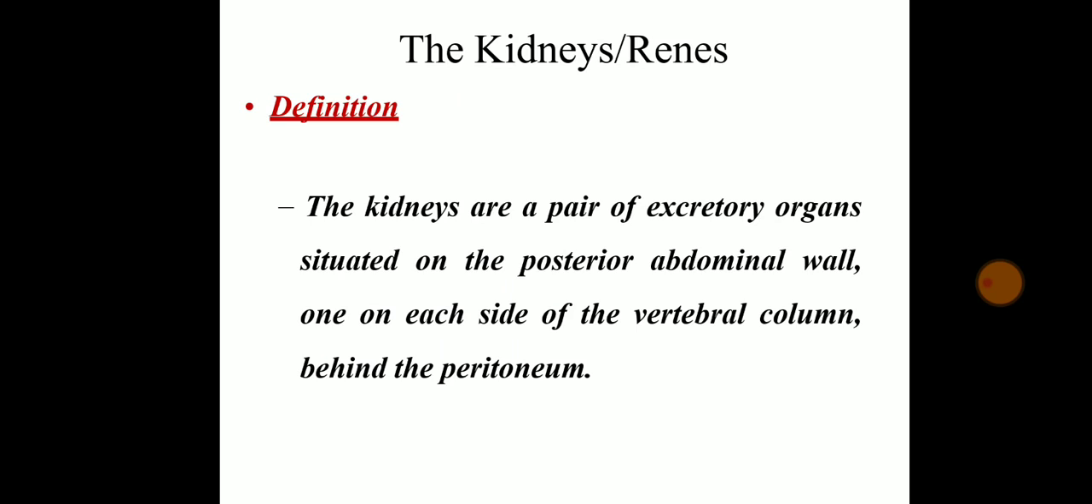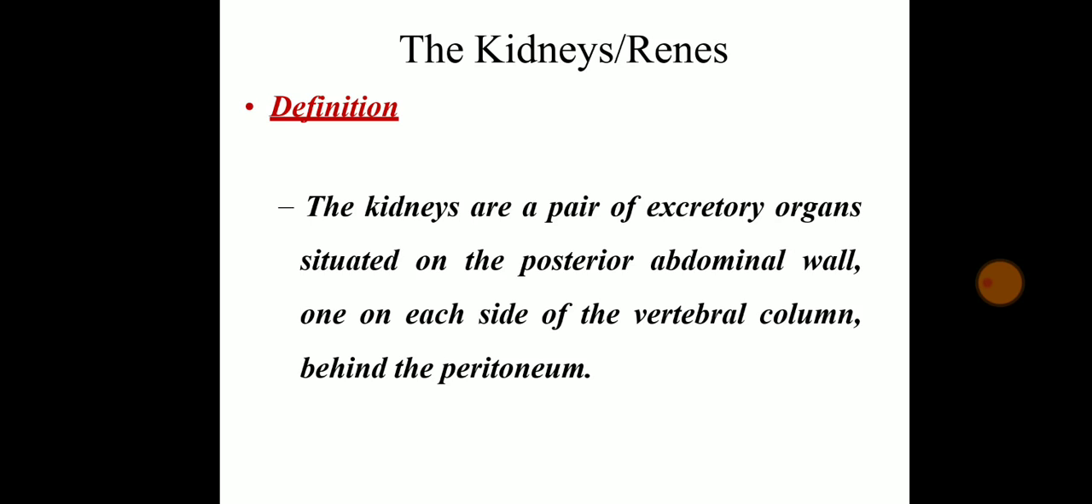So what is kidney? The kidneys are a pair of excretory organs situated on the posterior abdominal wall on each side of the vertebral column, behind the peritoneum. What is peritoneum? Peritoneum is the abdominal covering, the abdominal wall, present in the abdominal cavity. So that is a covering of the abdomen.